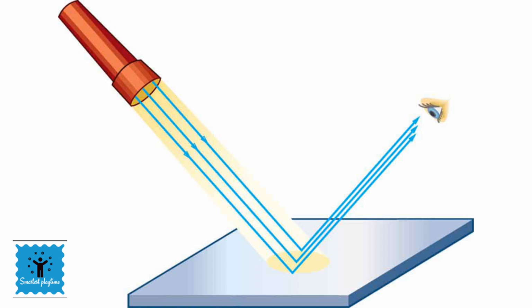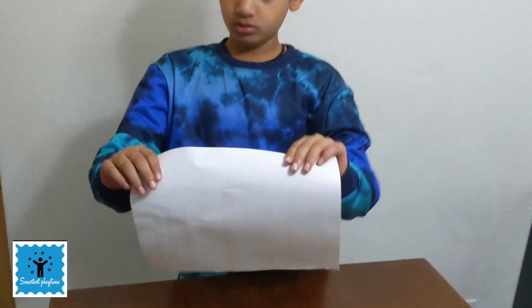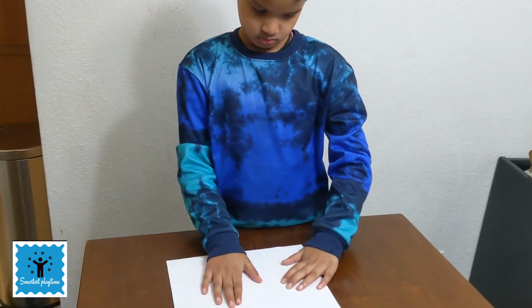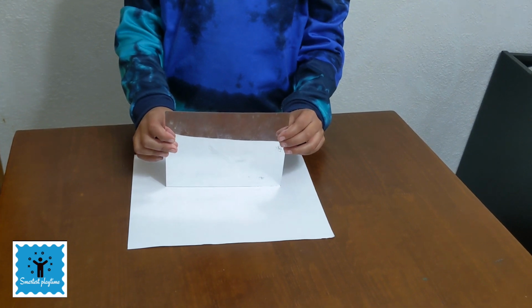Let's perform a simple activity to see how light is reflected by a plain mirror. For this, take a white sheet of paper and fix it on a table or a drawing board. Place a strip of plain mirror in the center of the paper. Now throw a beam of light from a torch on the plain mirror.